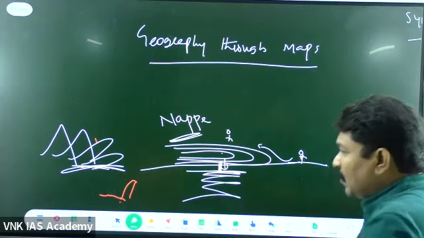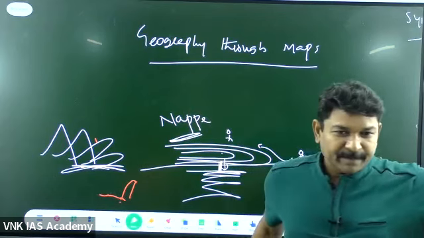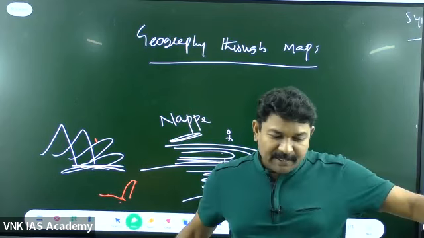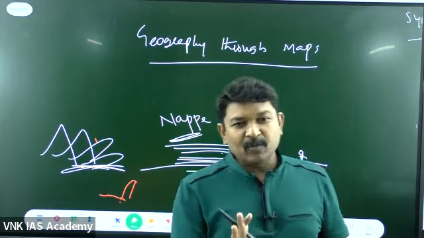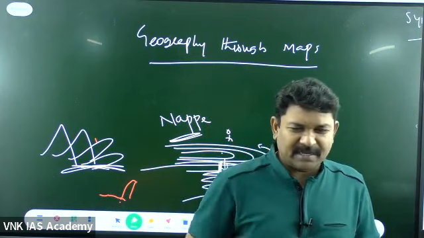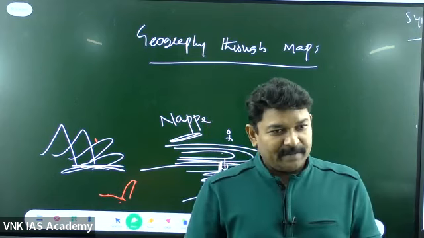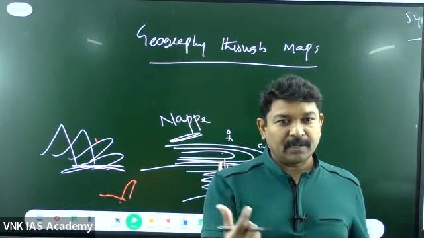Okay. Now, today, let us start the map pointing. Let us start with some of the important religious places. Let me give only 5 points today, or maybe whatever the case may be. But we start today. Every day I will be giving a few points.